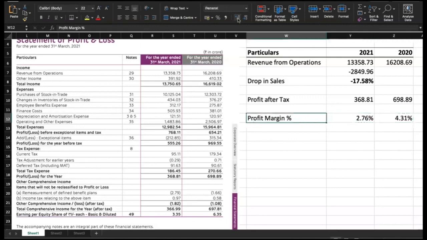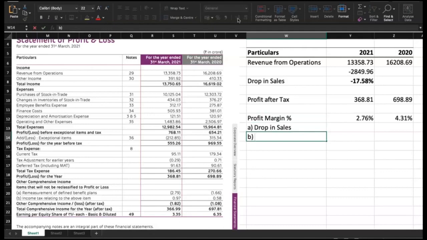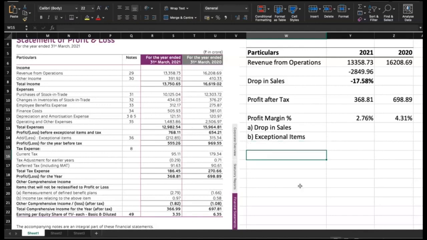So what are the reasons? We have seen, one, there is a drop in sales. Then we have also seen that there are some exceptional items, but there can also be other factors because we have to see what is this purchases cost with reference to revenue from operations. Was it at the same level? What about this employee benefit cost? Whether in terms of proportion it is increased or decreased. Finance cost. Okay, all this will contribute, but what is very glaringly visible is a drop in sale and this exceptional items.